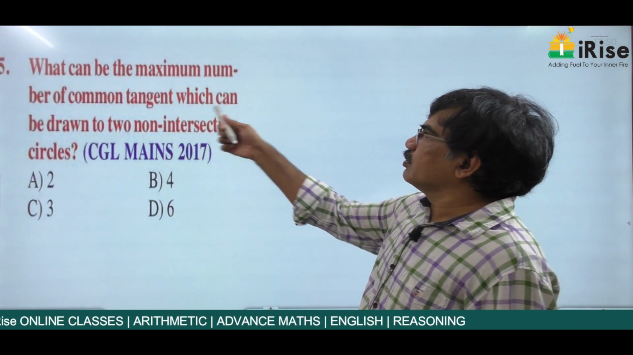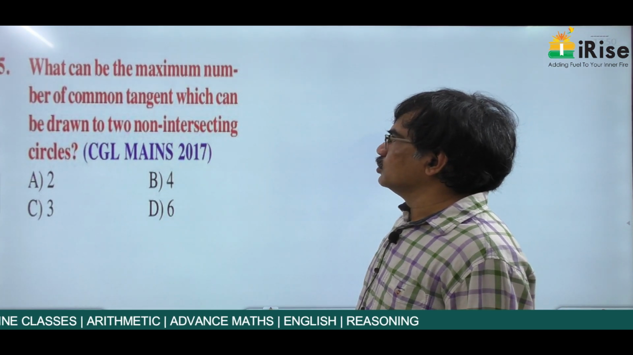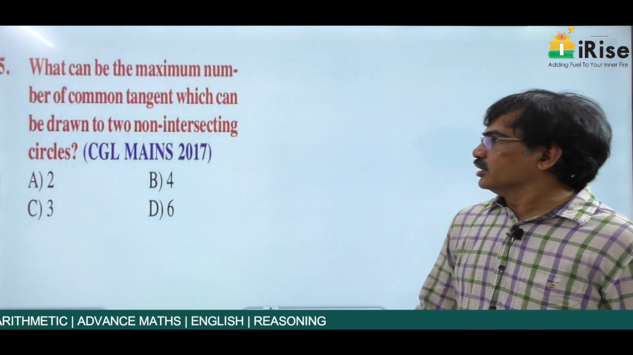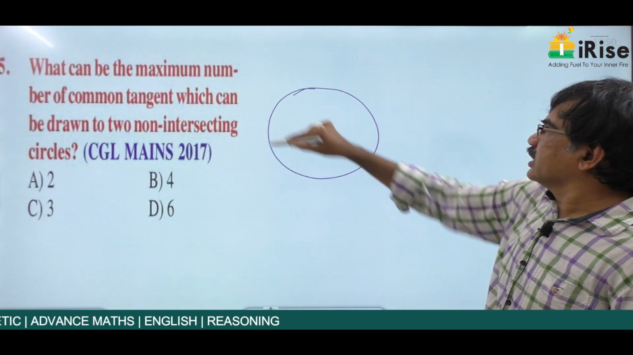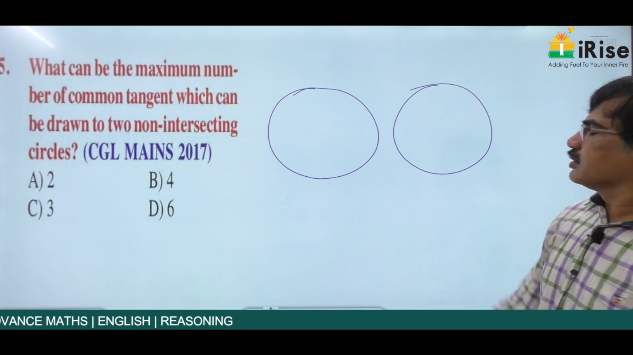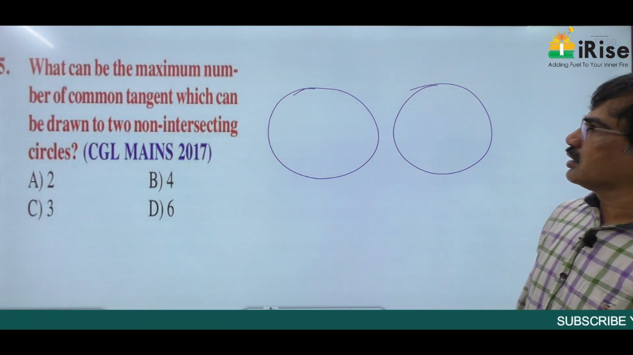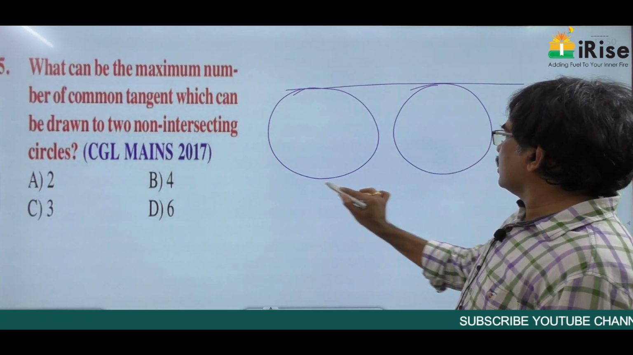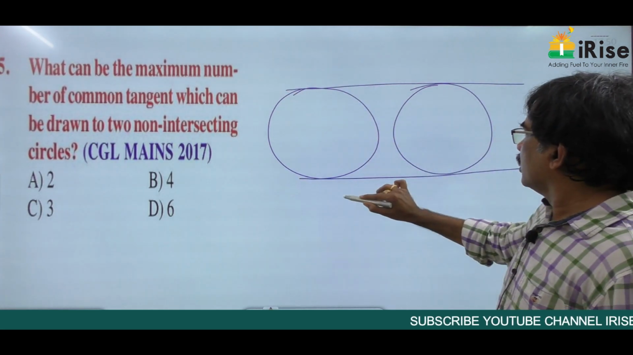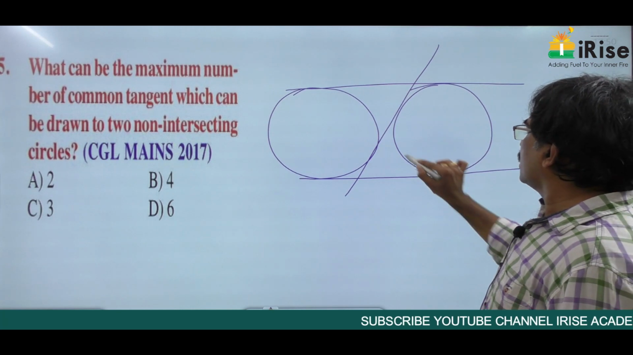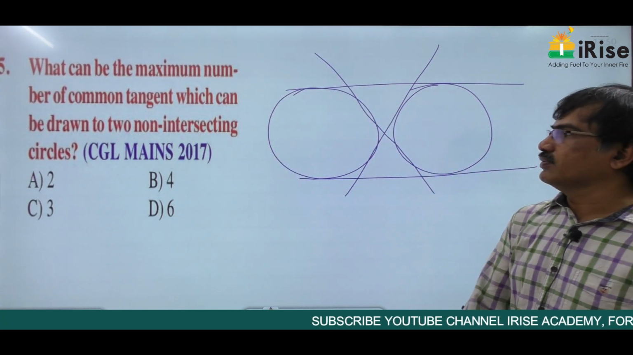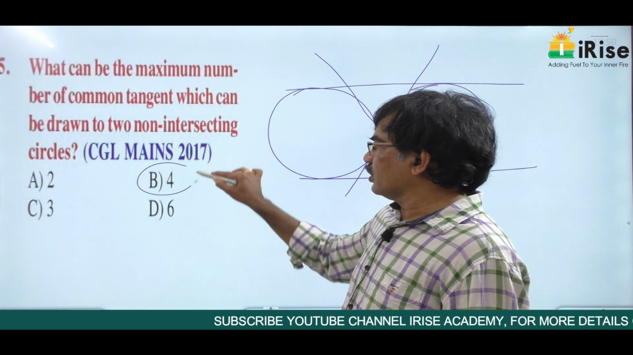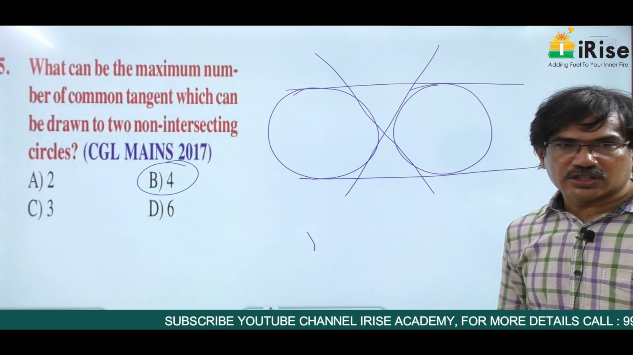What is the maximum number of common tangents that can be drawn to two non-intersecting circles? A very easy question. If two circles are non-intersecting, then how many common tangents are possible? Here we have two direct common tangents and two transverse common tangents possible in the case of non-intersecting circles. So the answer is 4. Next question.